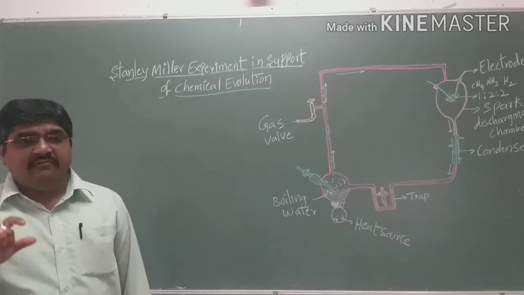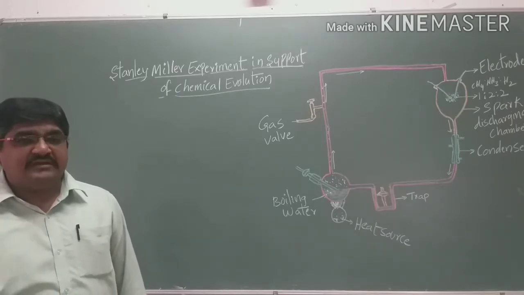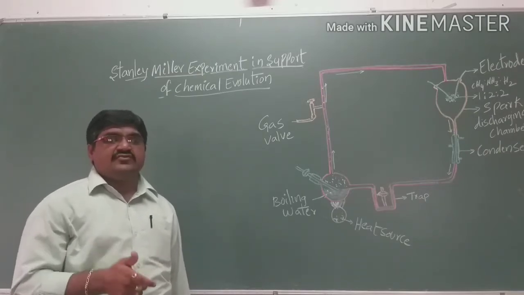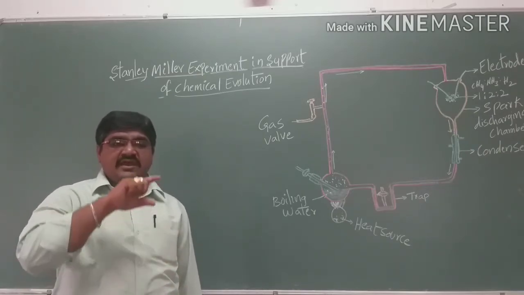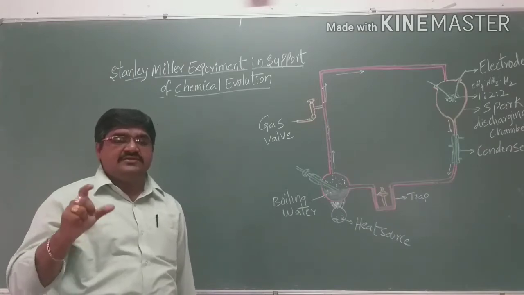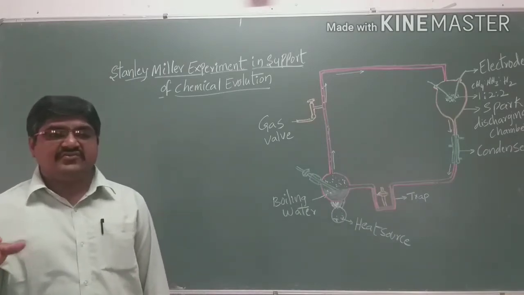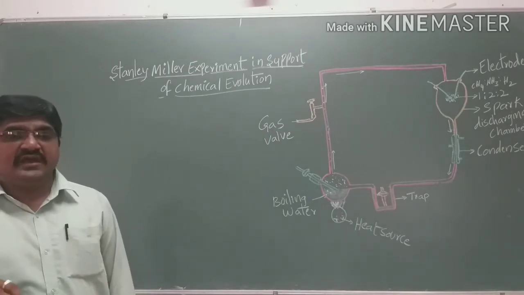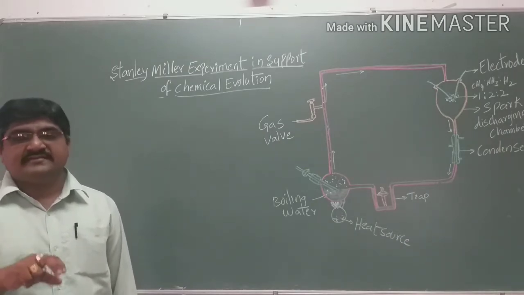But in an oxidizing atmosphere, oxygen is released into the atmosphere, so ozone forms around the Earth's surface, and harmful radiation is prevented from entering the Earth's surface.